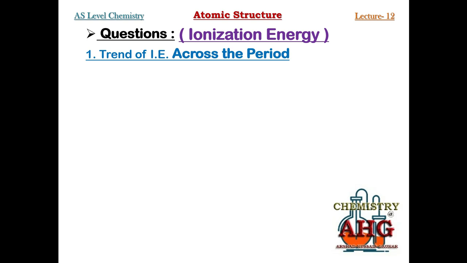First of all, I am taking period number 2. There are 8 elements in period number 2 from atomic number 3 to 10: lithium, beryllium, boron, carbon, nitrogen, oxygen, fluorine and neon. Now all these elements belong to the same period. Why do they belong to the same period? Because they have the same number of shells. All of them have 2 shells.